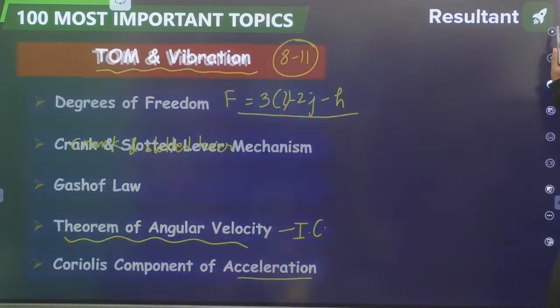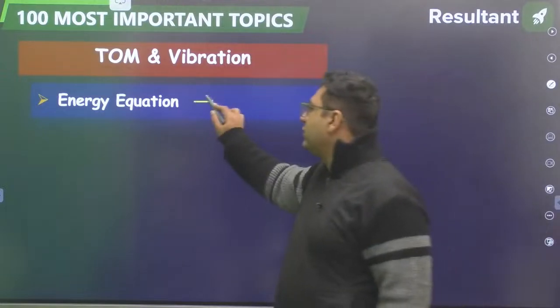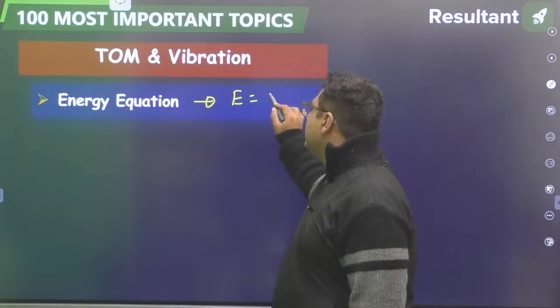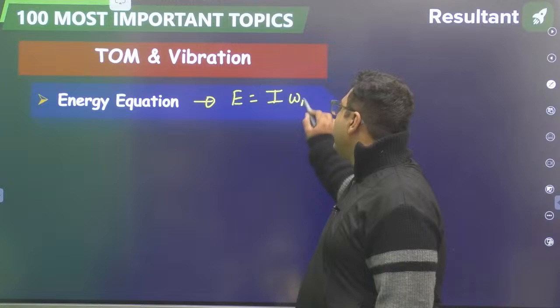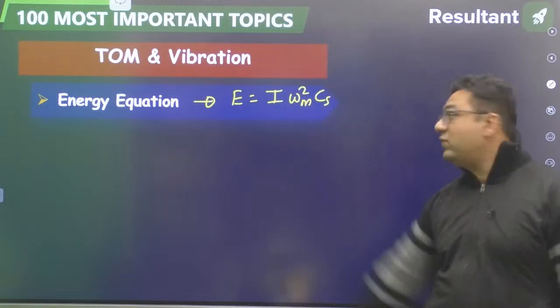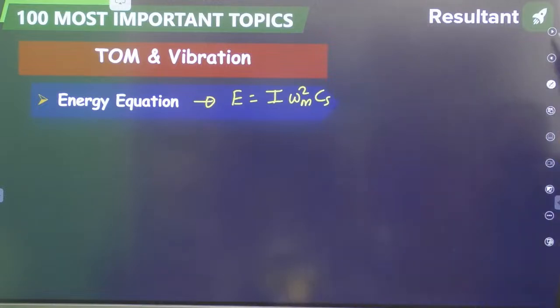Then my dear, we are having next the energy equation from flywheel. What is that? E is equal to what is this? Anybody remember? I omega mean square CS. You see, 99% of questions in flywheel are coming from the energy equation. So if you remember this, you can solve very easily.